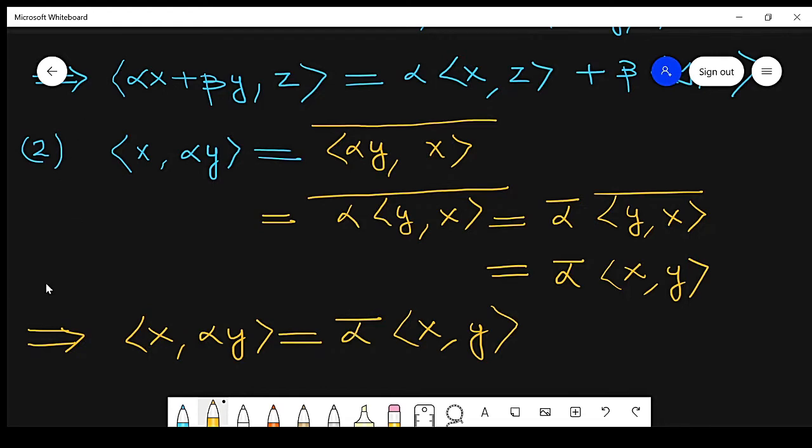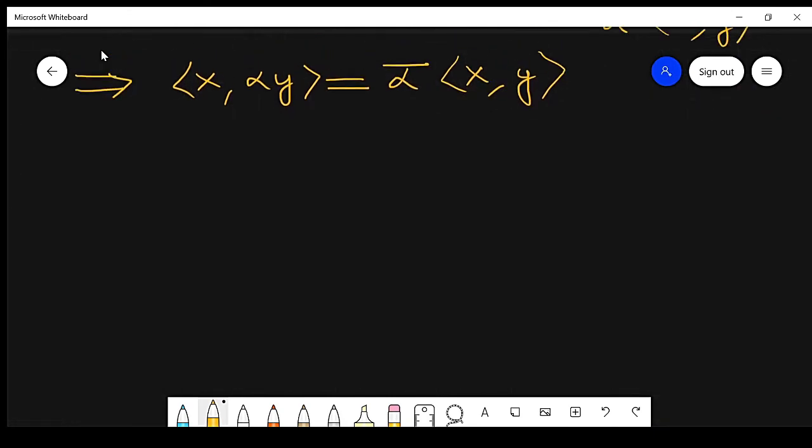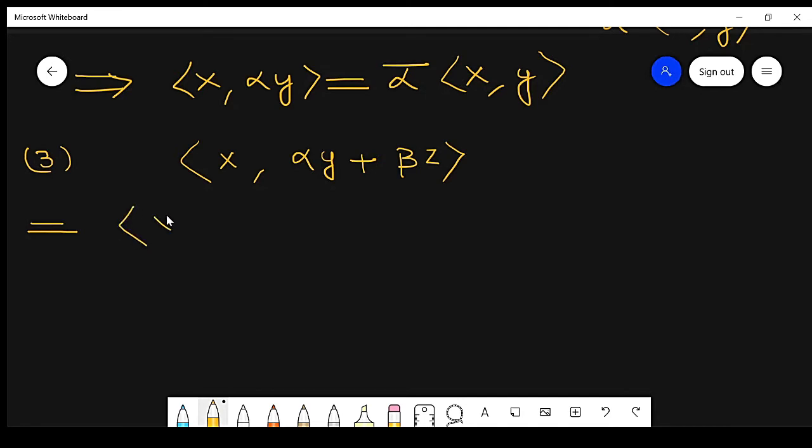Similarly, in the case of a linear combination, for example, if I write x as a vector, and alpha y plus beta z. Now by using the sum property with conjugate, this can be written as x comma alpha y plus x comma beta z.